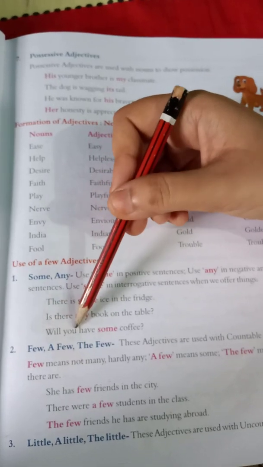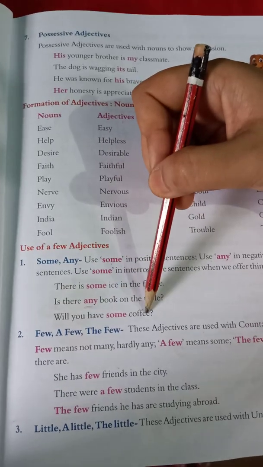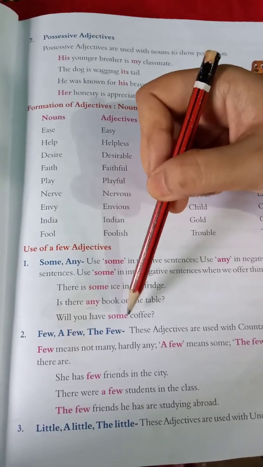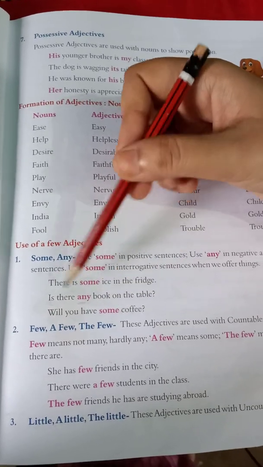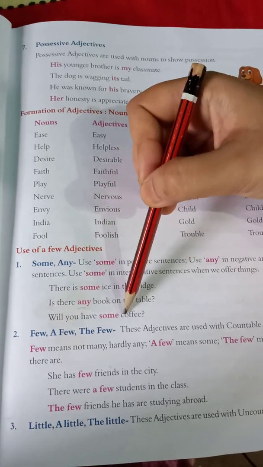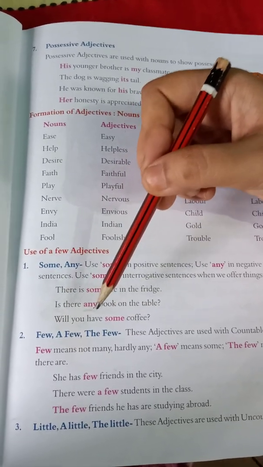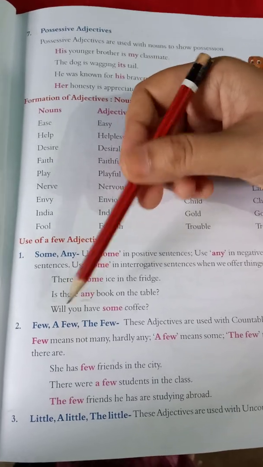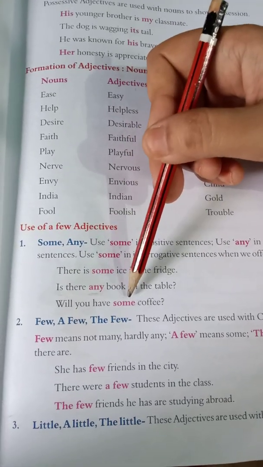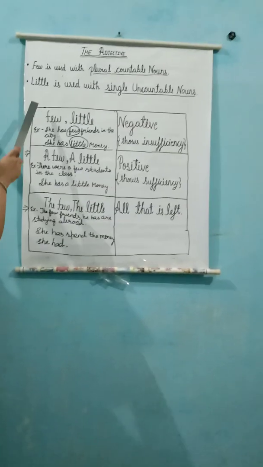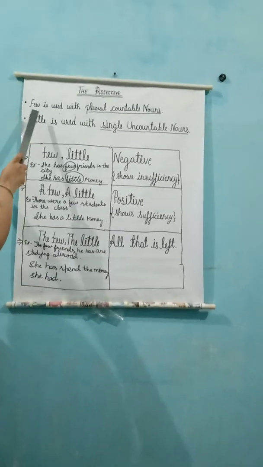The third one is, will you have some coffee? In this sentence we use the adjective some because, although it is an interrogative sentence, we are offering something to someone, so we use the adjective some here. Okay, let's come to few and little.